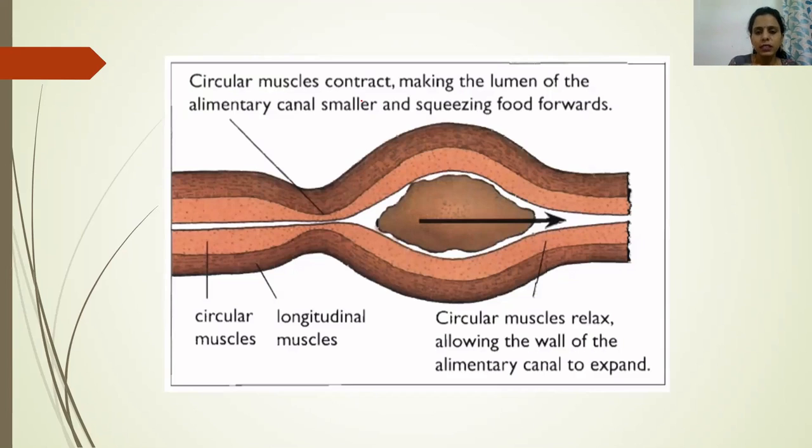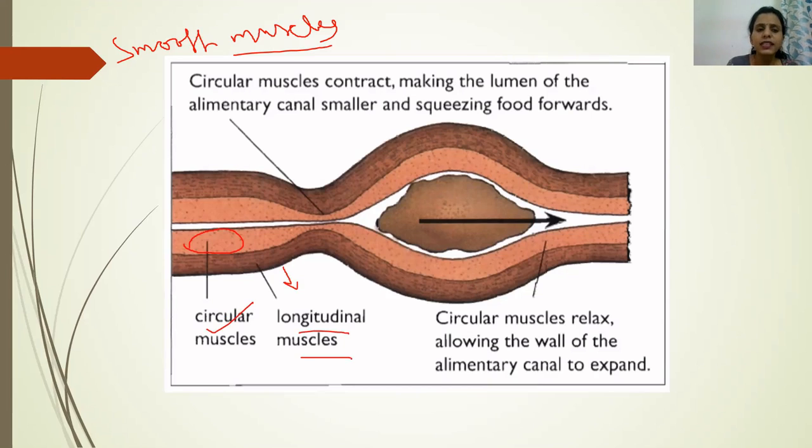So these hollow organs in our body are actually made up of smooth muscles. Now these smooth muscles have the ability to contract and relax. There are two types of smooth muscles present in our alimentary canal. One is known as circular muscle, and one is known as longitudinal muscle. This inner muscle is known as circular muscle, and this outer muscle is known as longitudinal muscle.